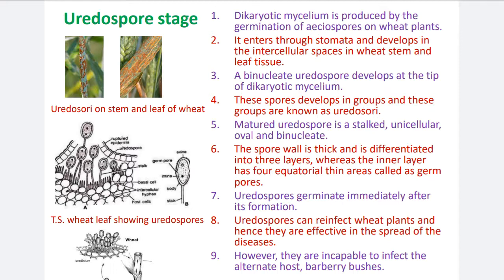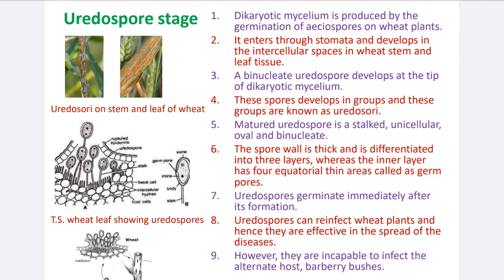Then point number two. Dikaryotic means each cell of the mycelium has two nuclei. Second point: this mycelium enters through the stomata and develops in the intercellular spaces in wheat stem and leaf tissue.